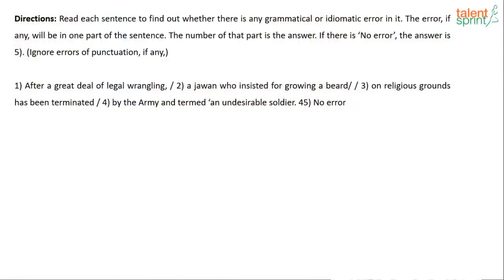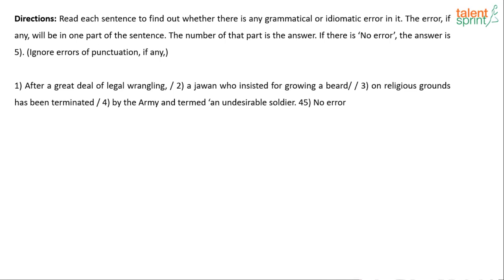After a great deal of legal wrangling, a Jawan who insisted for growing a beard on religious ground has been terminated by the army and termed an undesirable soldier. There is a preposition related error over here. That was a hint. Now try solving it.